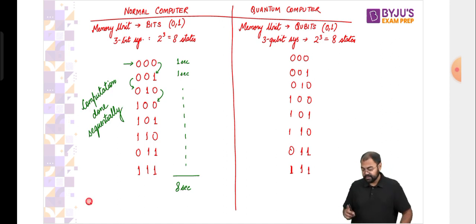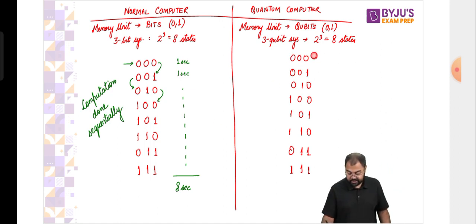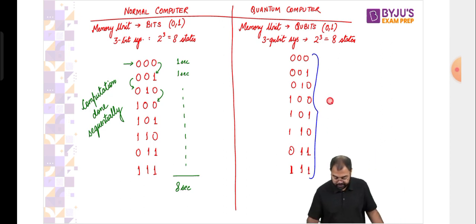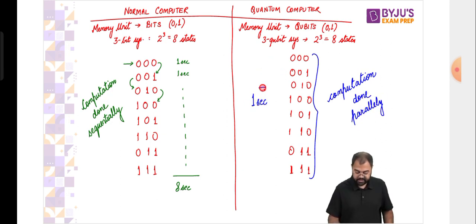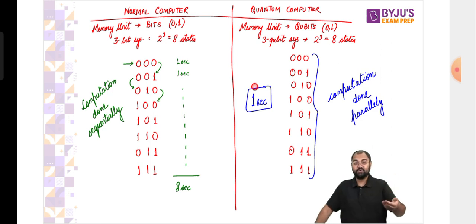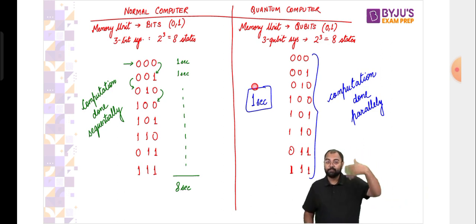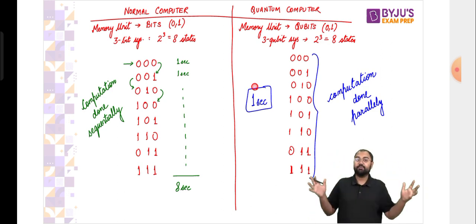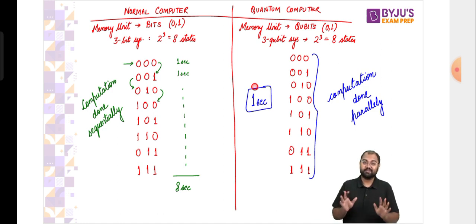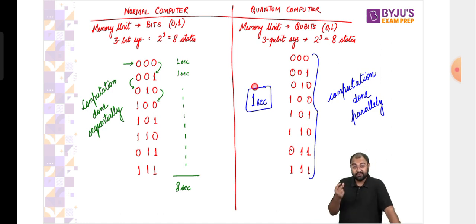Whereas in a quantum computer, all these states are computed together. So computation is done in parallel, meaning that all these states in total would just take 1 second. Now you keep on increasing the number of bits. When it becomes 4 bits, it might take 16 seconds, but this still takes 1 second. With 5 bits, it becomes 32 seconds, while this takes 1 second. In this manner, as you keep increasing the number of bits in a normal computer, the total time of computation will keep on increasing, whereas in a quantum computer it will never increase. It will always remain the same.